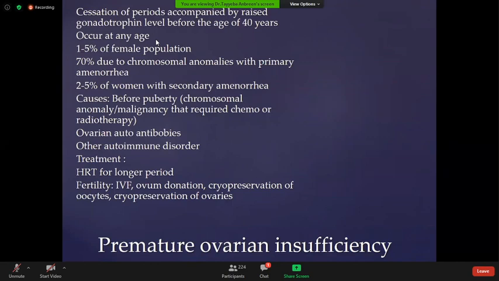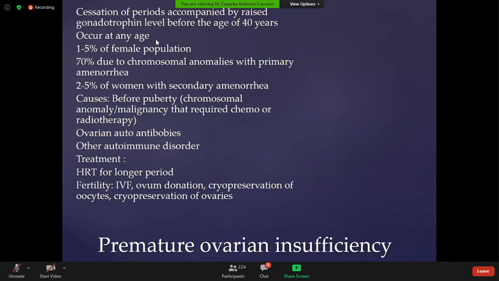Causes before puberty include chromosomal anomaly. Maybe a patient has some sort of ovarian malignancy for which she has taken radiotherapy or chemotherapy, certain types of ovarian autoantibodies, or other autoimmune disorders, like autoimmune disorders relating to thyroid or to some other diseases.